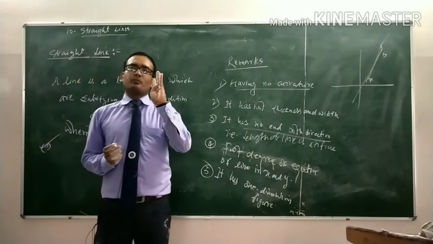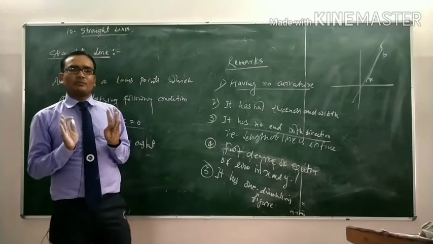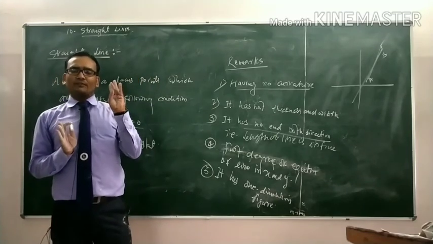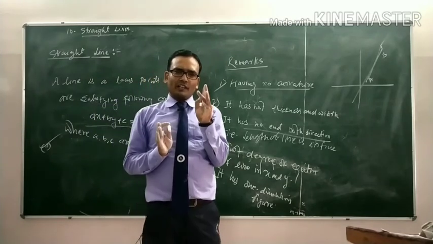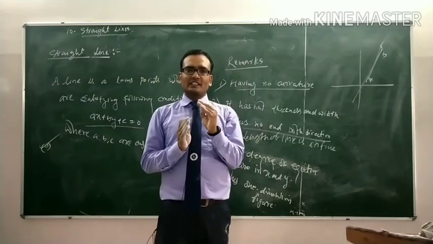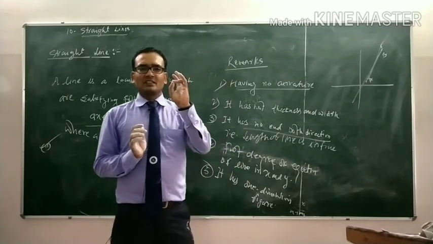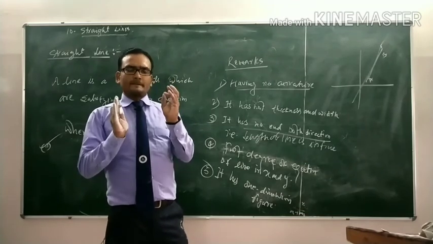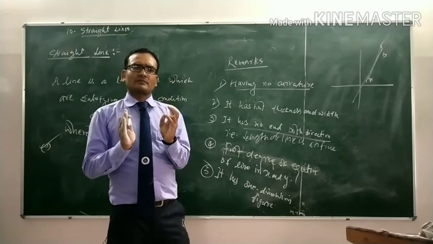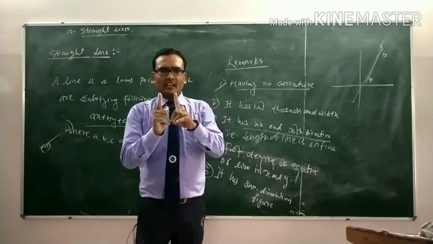Fourth is the very important various forms of the straight line. Fifth is the distance of a point from a line. And sixth, the last point of this chapter, is the distance between two parallel lines.